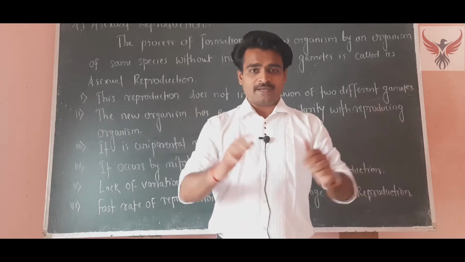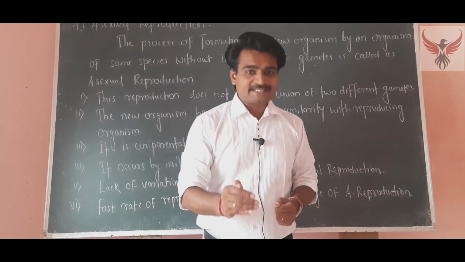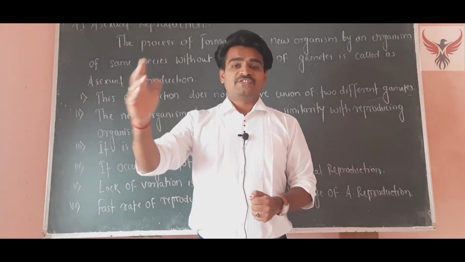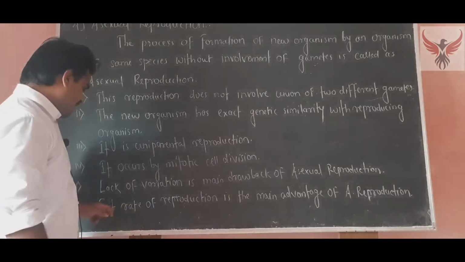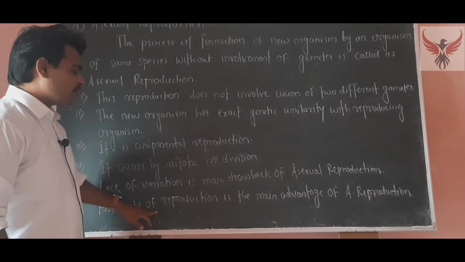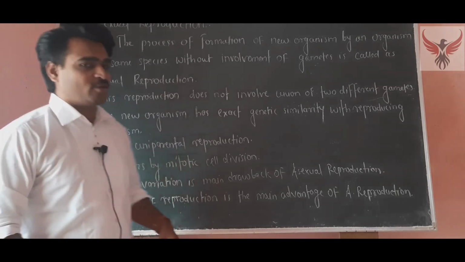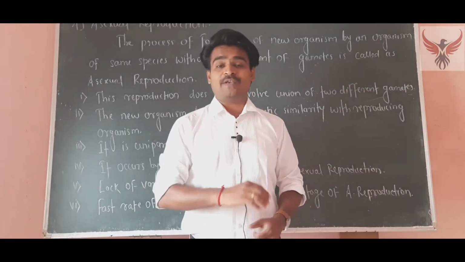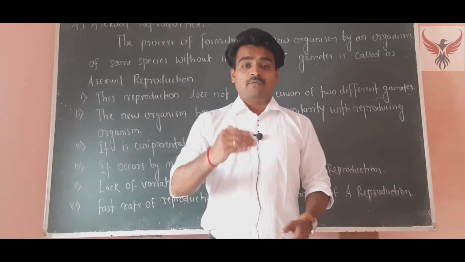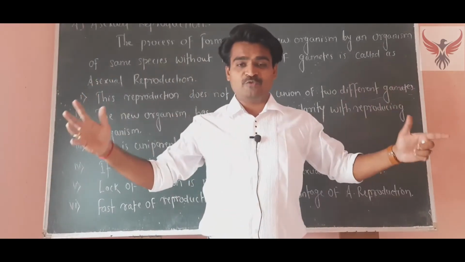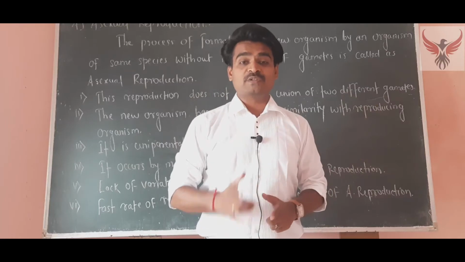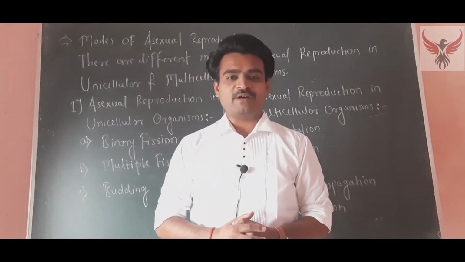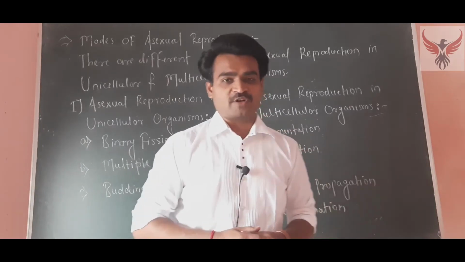All of you know that variations are necessary for an organism to survive in changing environmental conditions. The last point is that fast rate of reproduction is the main advantage of asexual reproduction. It means that within a short duration, a large number of individuals of an organism can be produced with the help of asexual reproduction.